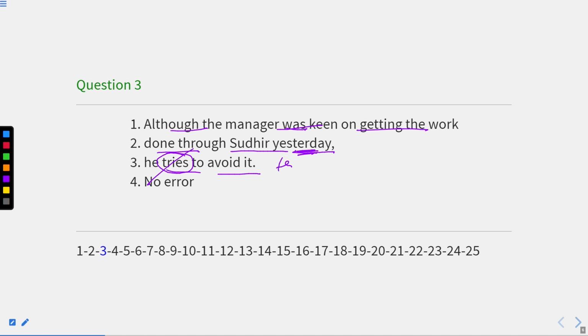Instead we should use tried. For example, although the manager was keen on getting the work done through Sudhir yesterday, he tried to avoid it. So the error will be in part third, that is tried. Now let us move to the next one.